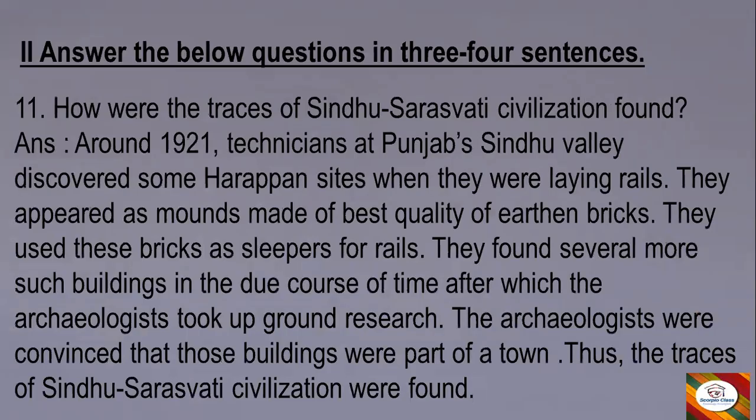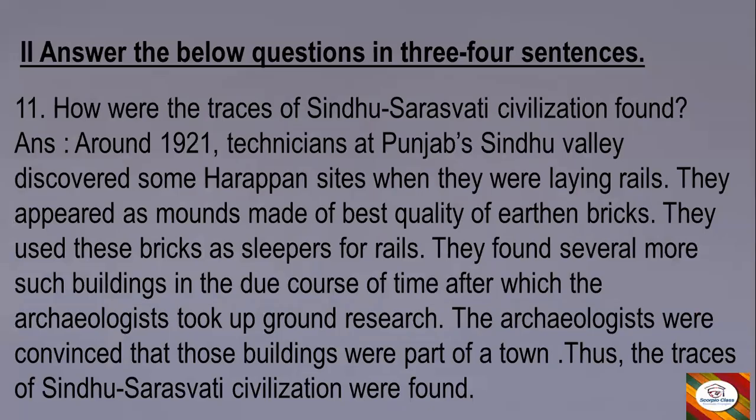Now we have second main. Answer the following questions in 3 to 4 sentences. Question number is continued. It's question number 11 as per your textbook. How were the traces of Sindhu-Saraswati civilization found?